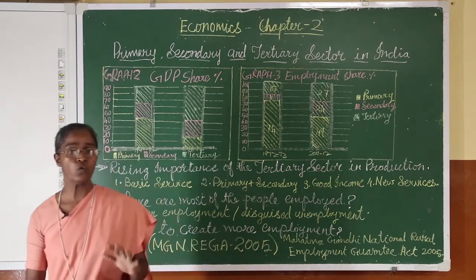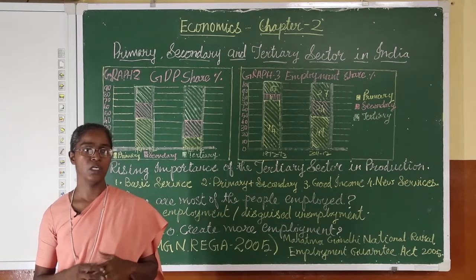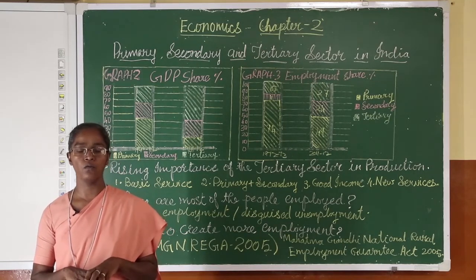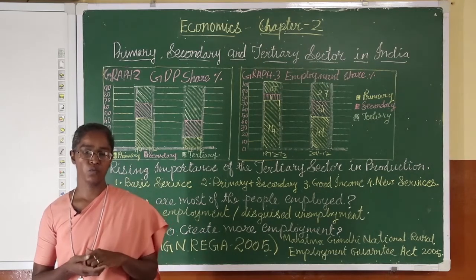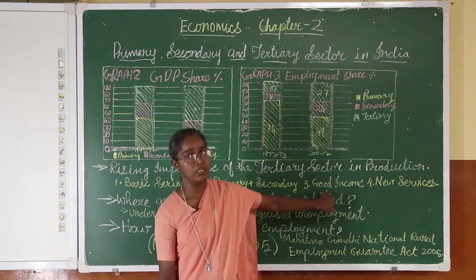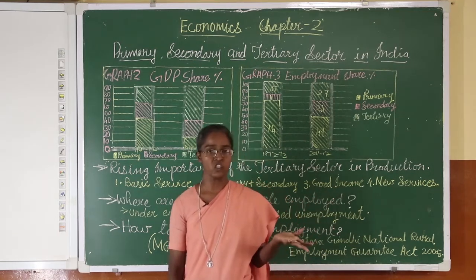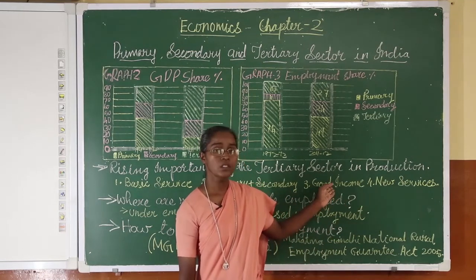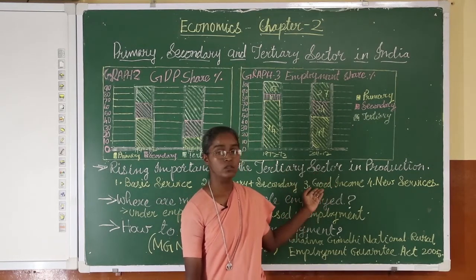Now when we speak about good income, automatically the standard of life changes. When any family has a good income, they don't just live the normal flow of life. They will live a better standard of life. At the weekend they may go out for a dinner. Now, when they go out for a dinner, they demand the service of the restaurant. People who are working in the restaurant have to give their service. Therefore, good income is another reason for the rise of the tertiary sector.